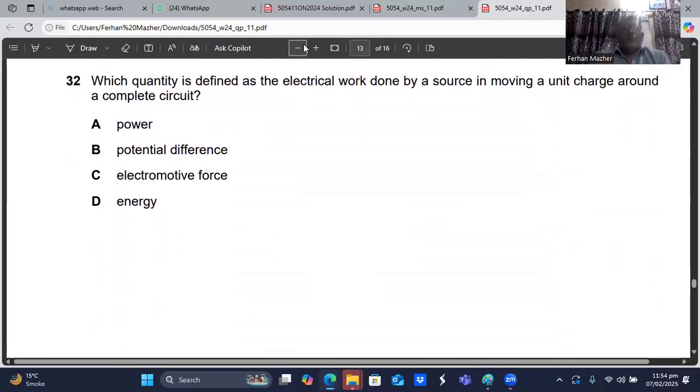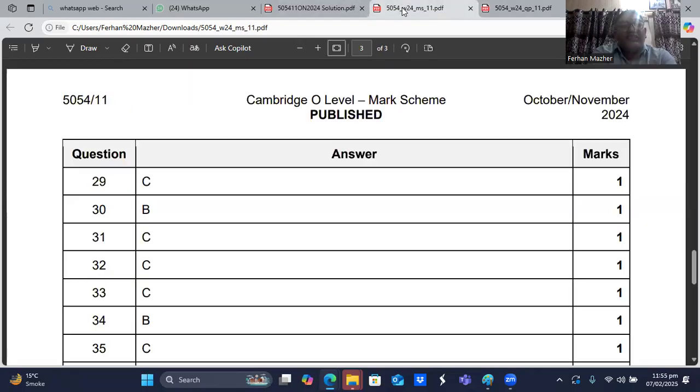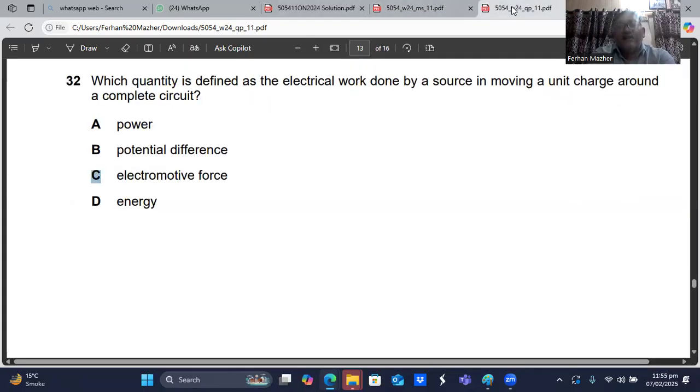Question number 32, which quantity is defined as the electric work done by a source in moving a unit charge around a complete circuit? That is the definition of the EMF, electromotive force. The amount of work done by the battery to move unit charge around a closed circuit is called the EMF of the battery or the cell, electromotive force. That is C choice. So question number 32, C is the answer, sir.